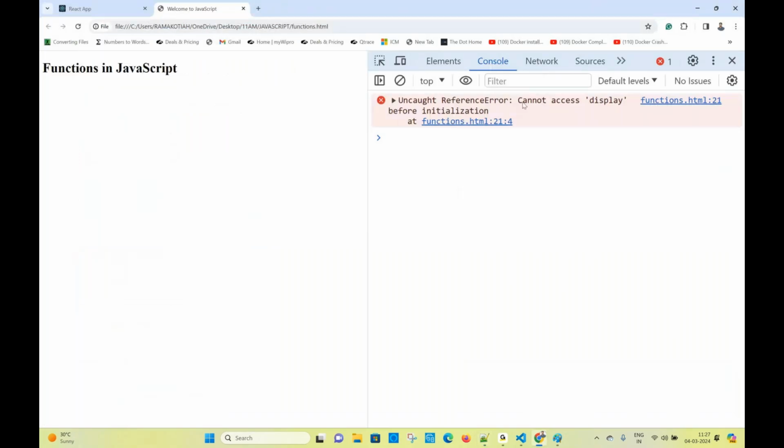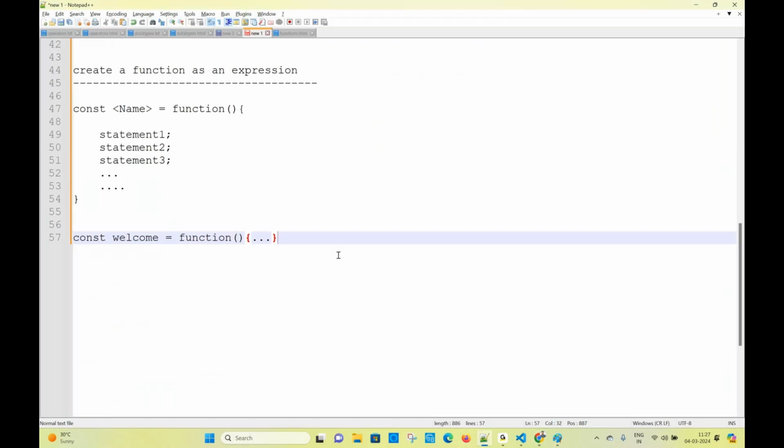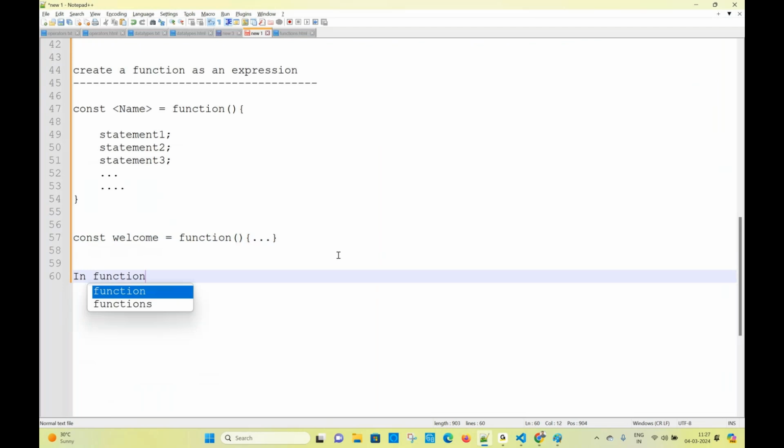Before initialization, in a function expression, we cannot access the function.